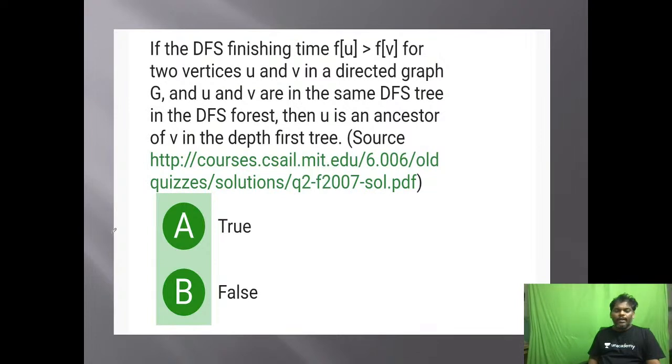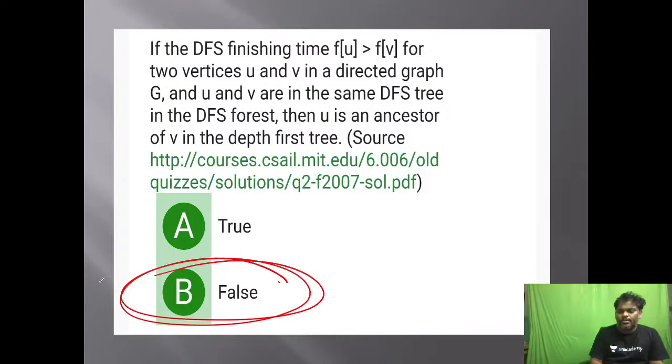Next one. If the DFS finishing time f of u is greater than f of v for two vertices u and v in a directed graph G, and u and v are in the same DFS tree in the DFS forest, then u is an ancestor of v in the DFS tree. Right? So need not be. False is the answer, because in DFS you cannot say a relation, because in backtracking anything is possible. If f of u is greater than f of v, he is saying there is some relation between both of them. Need not be. See the example.